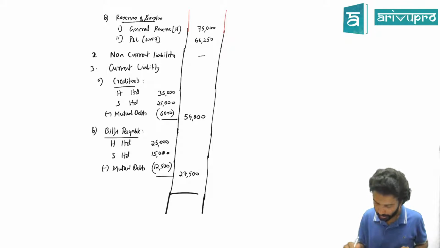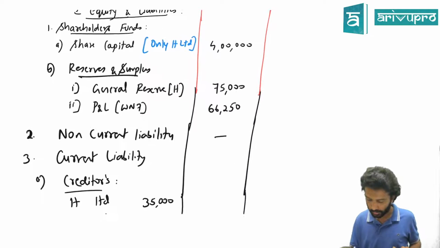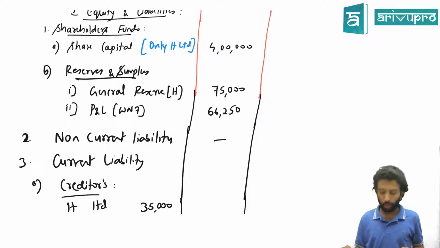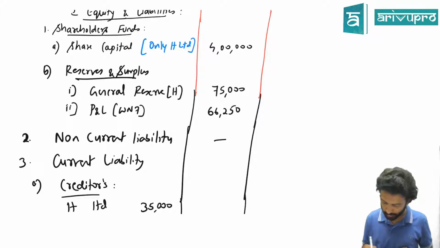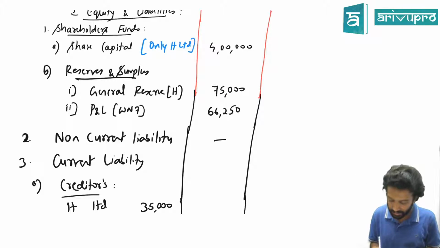No other component is there. Just give me a total of this, one of you. Luckily I have a space. Can I erase the current, non-current liability? Okay, actually make this as 2, make this as 3, make that as 4. I'll fit in. You just put an arrow mark if you have not written.